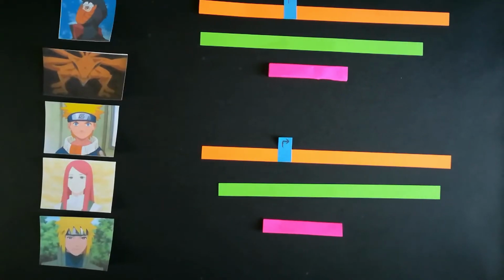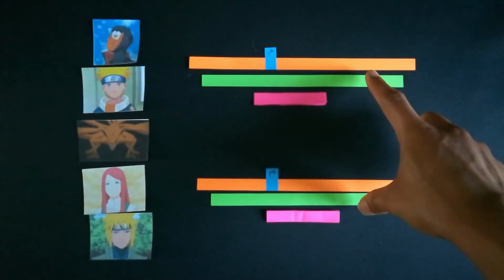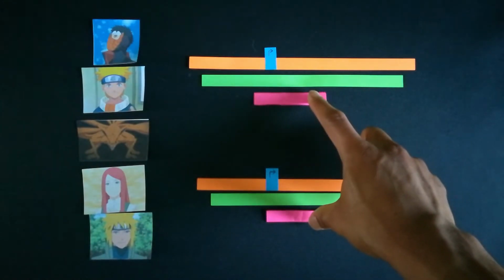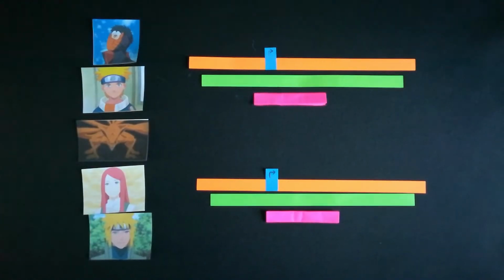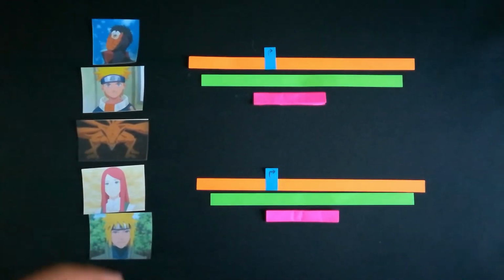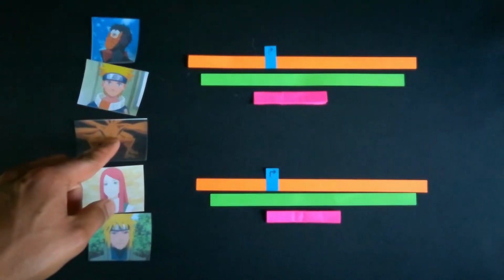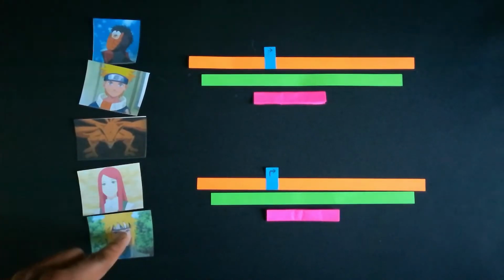Today, we're gonna use an anime by the name of Naruto to illustrate developmental networks. This is my DNA, RNA, and messenger RNA, whereas these are my products, characters, and genes. This is Obito, Naruto, Kuruma, Kushina, and Minato.